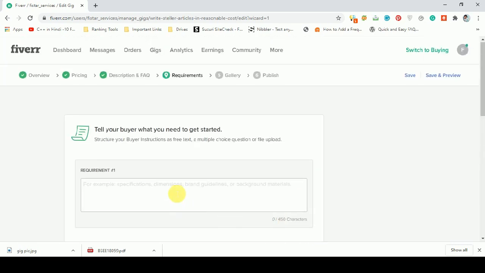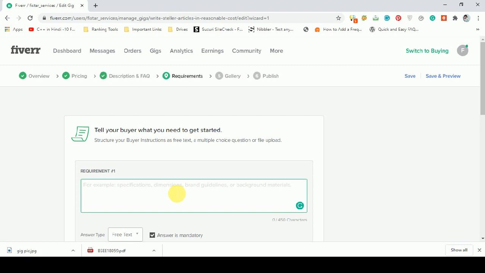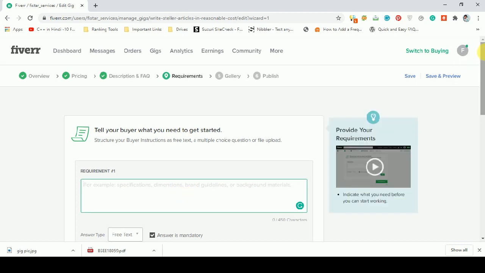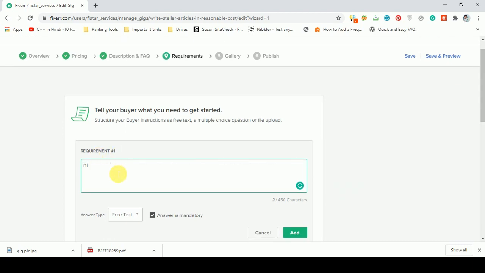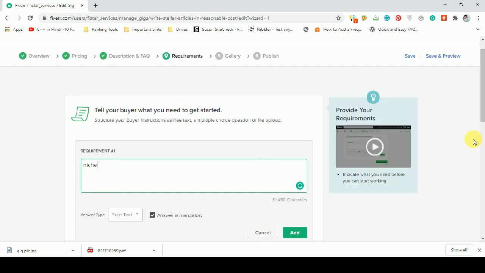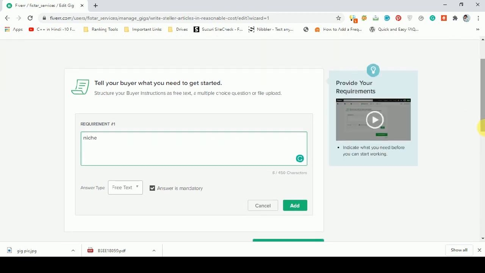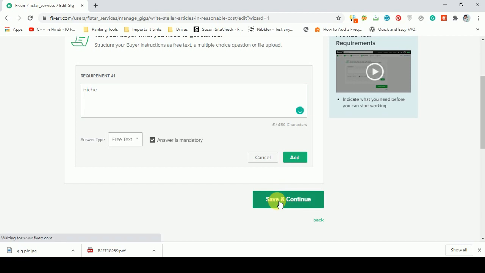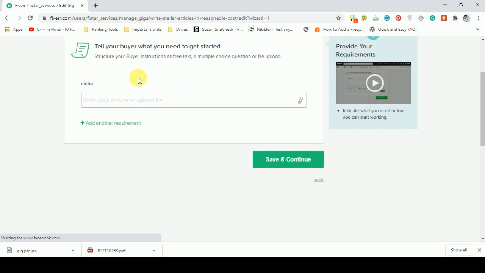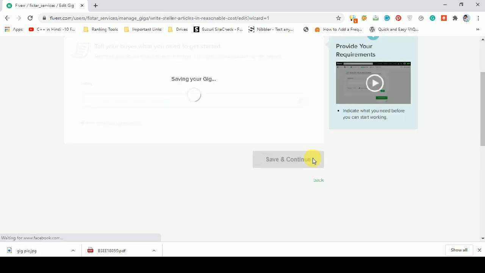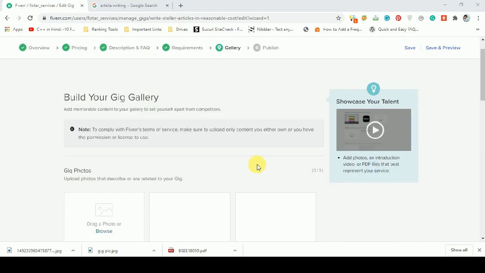Here you can write what type of requirements you will need from the buyer to get the order, the initial requirements that you will want from the buyer. So I will just need the niche of the buyer. Save and continue. Add. Save and continue. Save changes. Now it's time for the gallery.